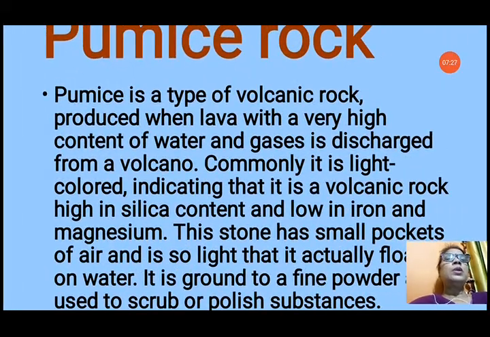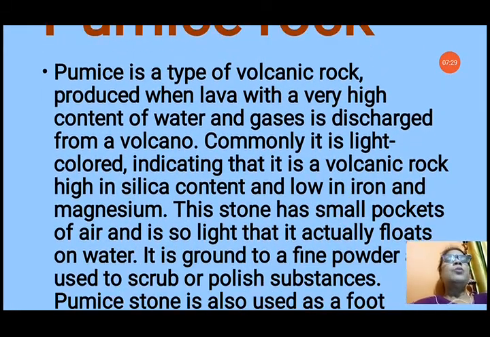Now pumice rock. Pumice is a type of volcanic rock produced when lava with a very high content of water and gases is discharged from a volcano. That means it contains gases. Commonly it is light colored, indicating that it is a volcanic rock high in silica content and low in iron and magnesium. It has small pockets of air and is so light that it actually floats on water. These holes are formed because the lava contains a very high content of water and gases. When it solidifies or cools down, these gases come out, leaving holes in the rock.